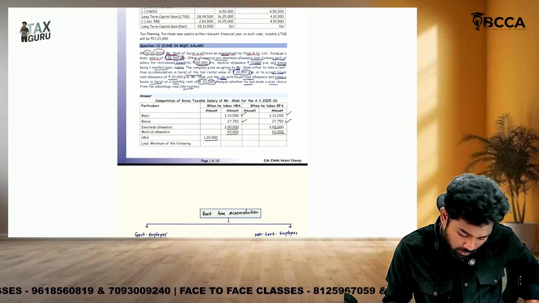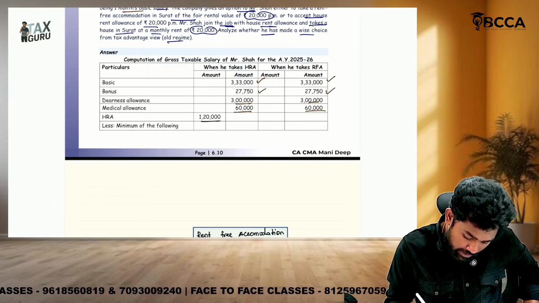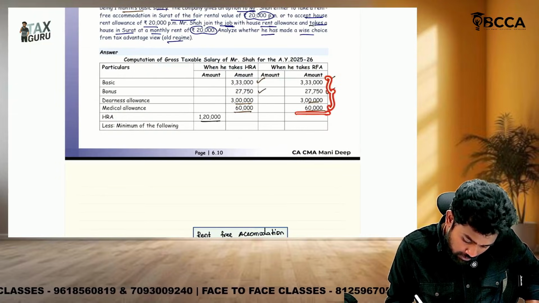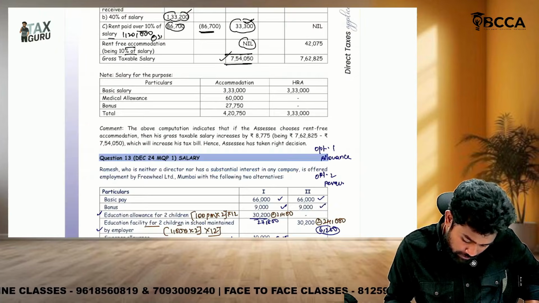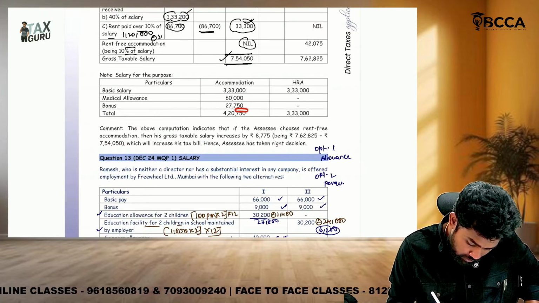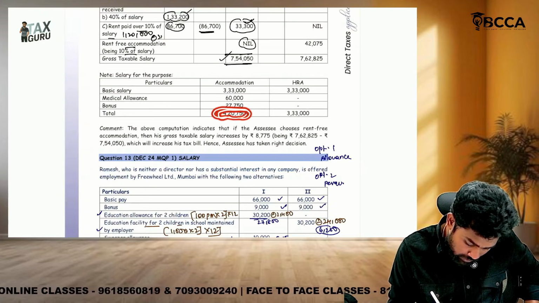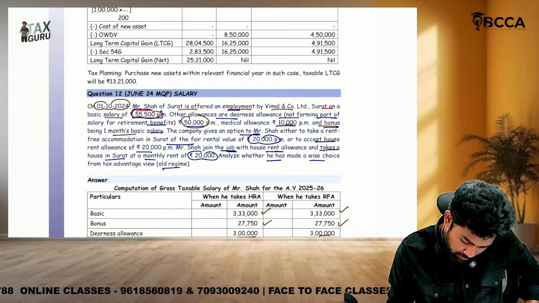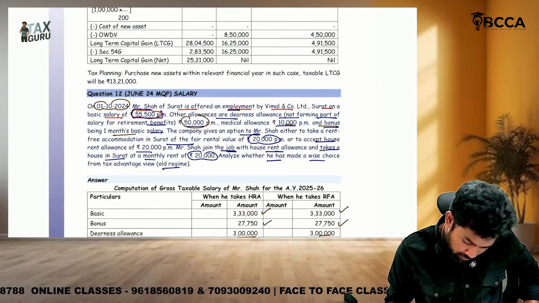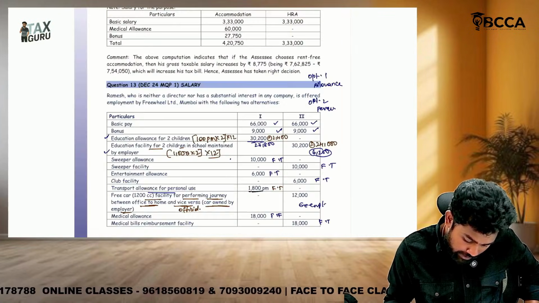Okay, now what are the salaries here? If you add all this above, 3,33,000, 27,750, 3,60,000 given here, it is 4,20,750. Except for DA, sir.